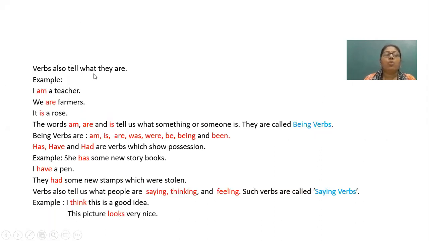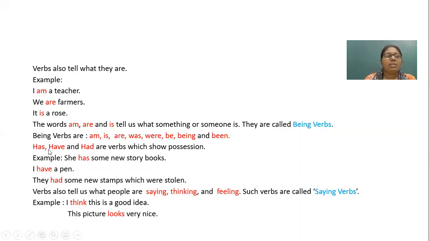Verbs also tell what someone is. For example, I am a teacher, we are farmers, it is a rose. So here you can see the red color words am, are and is. They are telling something about someone, so they are called being verbs. If I am saying I am a teacher, it means I am telling about myself. So being verbs are am, is, are, was, were, be, being and been.